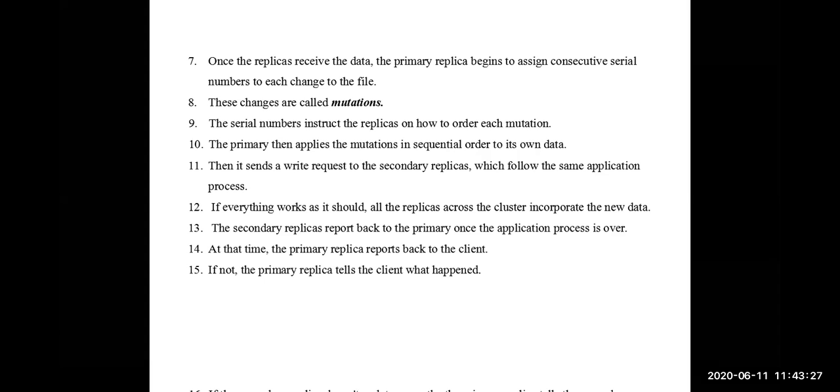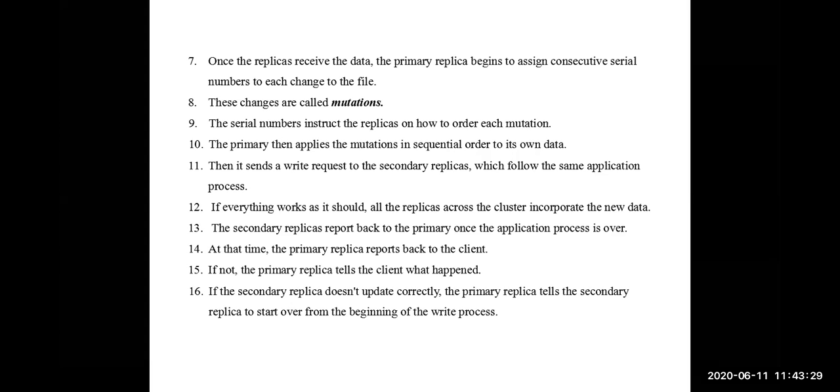to restart the process. If any secondary replica fails to update successfully, the primary replica will again request the secondary to restart the same process. If any particular secondary replica fails to update successfully for the second time also, then that information will be passed to the master server.